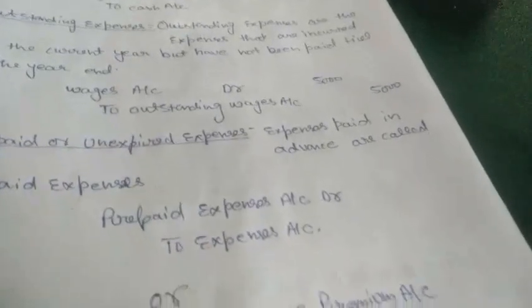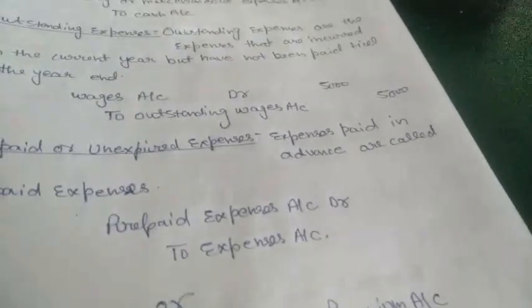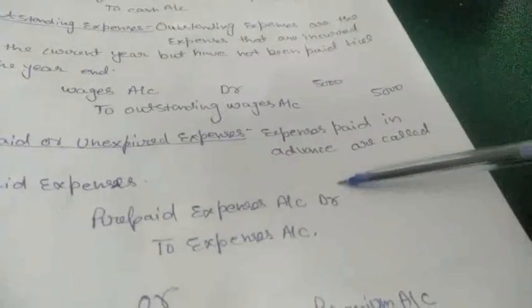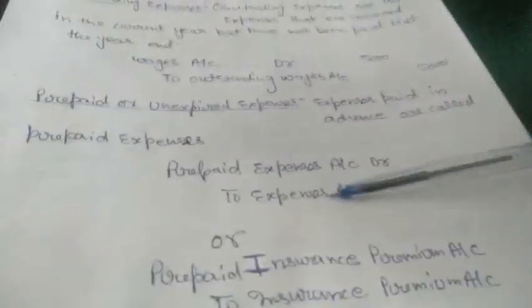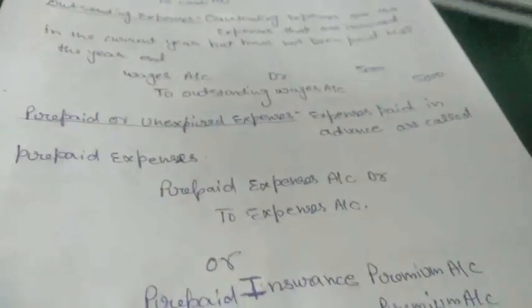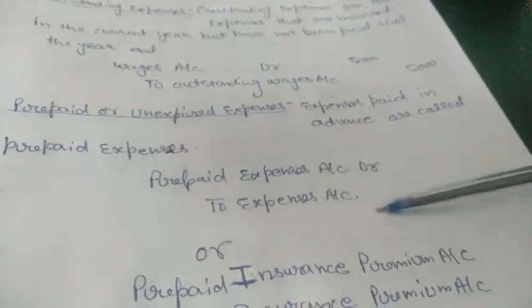We paid an amount which is not incurred till now. So the entry for that amount will be prepaid expenses account to expense account. If we take the example of wages, then the entry will be prepaid wages account debit to wages account.